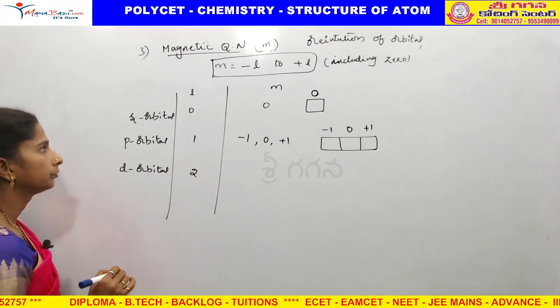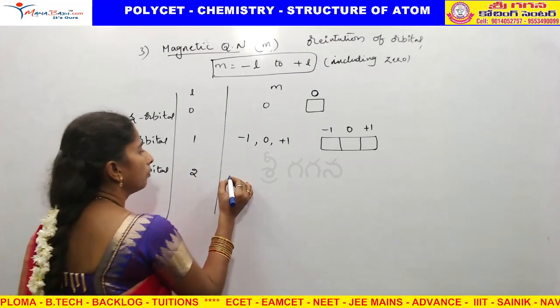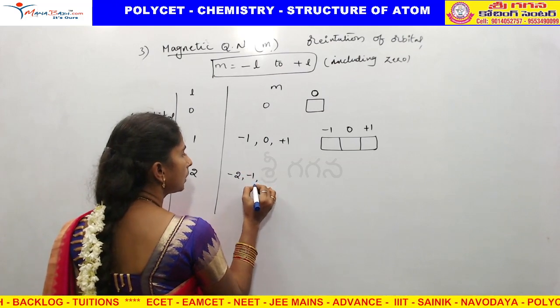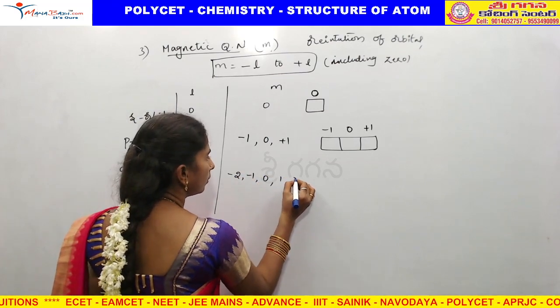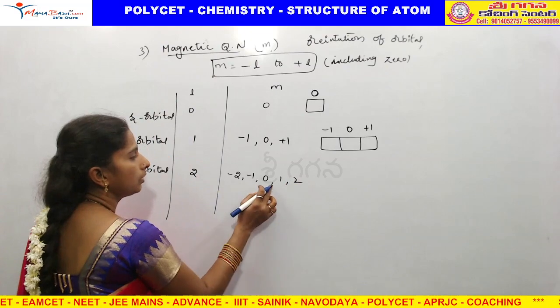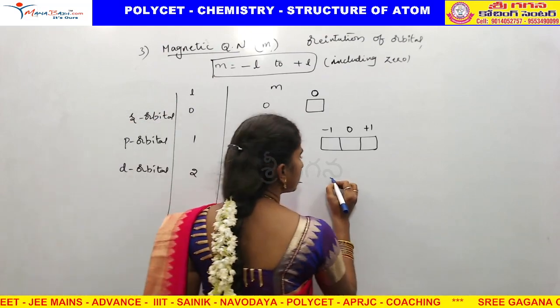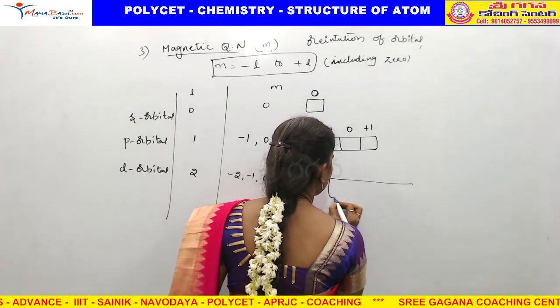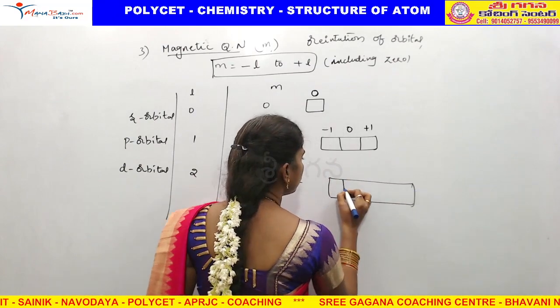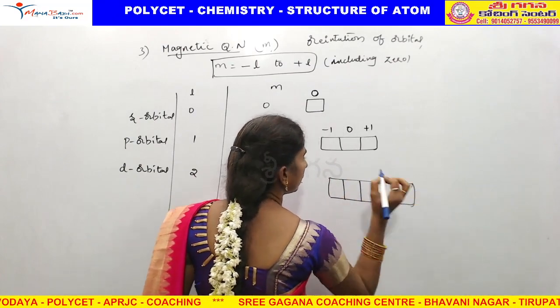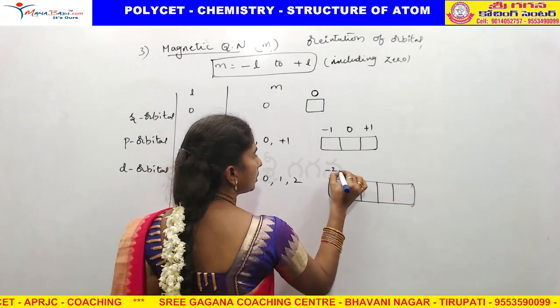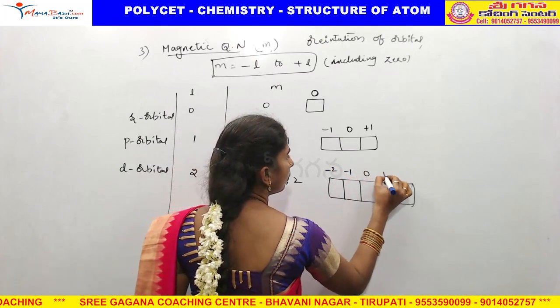And a d orbital. L equal to 2. So m is minus 2, minus 1, 0, 1, 2. How many values are there? 5 values. It means it is divided into 5 like this: minus 2, minus 1, 0, 1, 2.